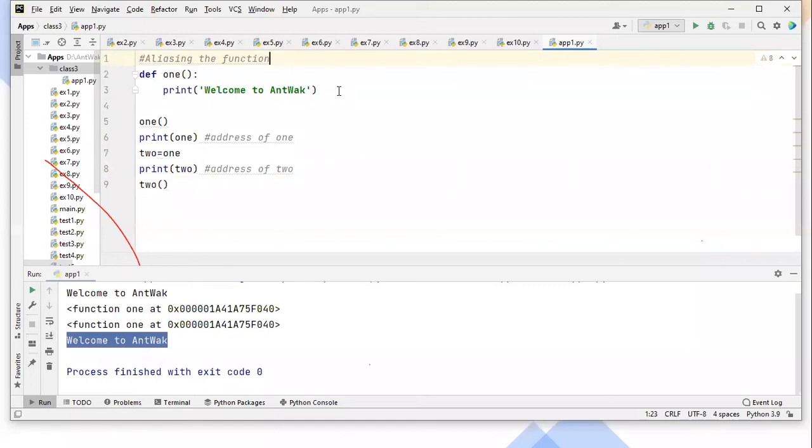So this is my original function name, but I have given a duplicate name for this one. In this case, both the original function and the duplicate function work. Both can work. I hope this is also clear to you all. Aliasing the function. Guys, confirm?